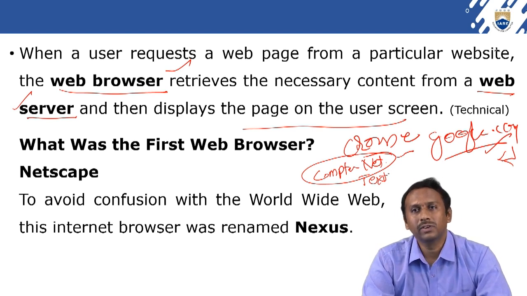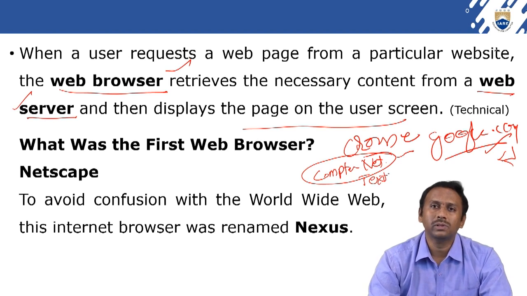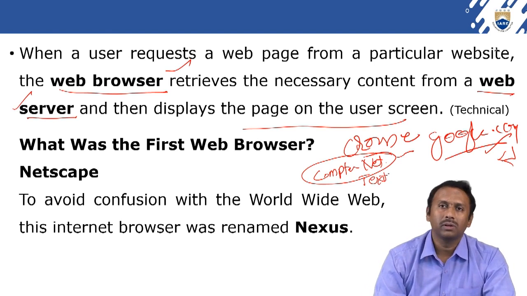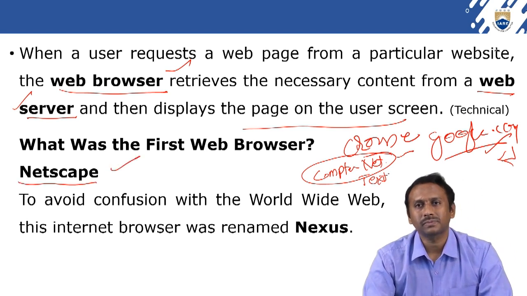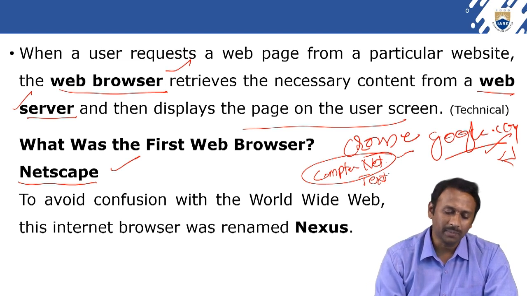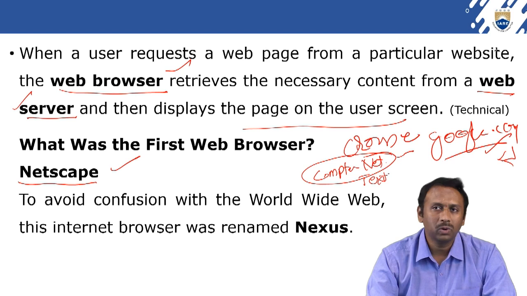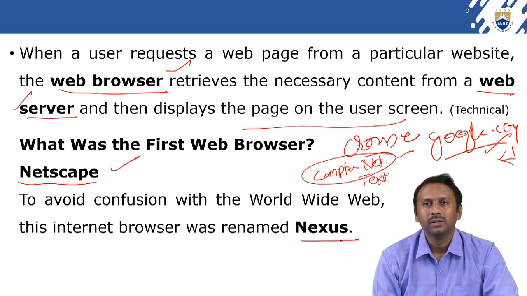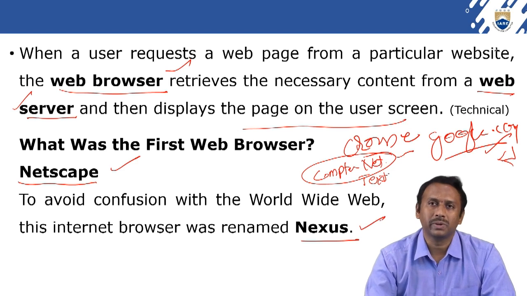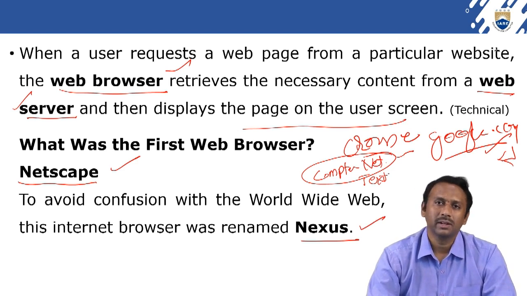So what was the first web browser? We have seen so many web browsers now: Google Chrome, Mozilla Firefox, Netscape Navigator, so many. The first web browser is Netscape. To avoid confusion with the World Wide Web, the internet browser was renamed as Nexus. So actually this is the first web browser, and to avoid confusion it was renamed as Nexus.